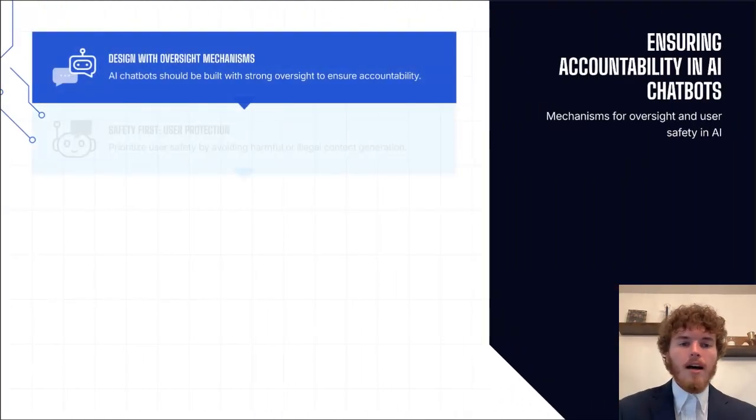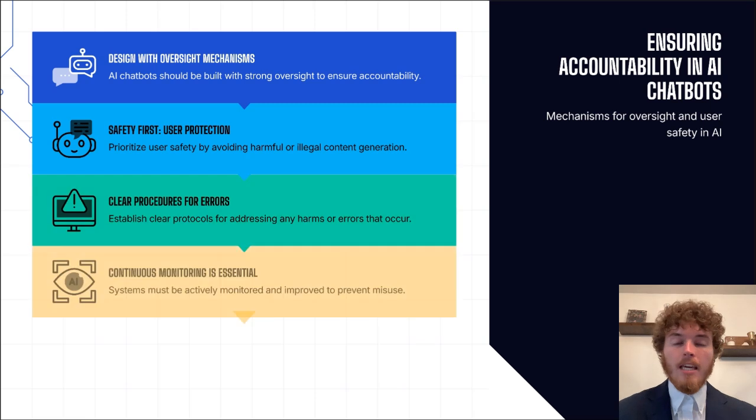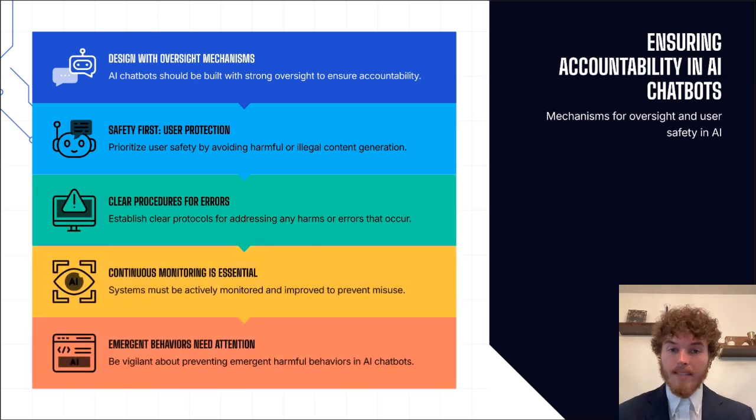And the final principle is ensuring accountability. Keep AI chatbots accountable. And that's very important. So AI chatbots should be built with strong oversight to ensure accountability. And so you want to make sure that the principles that we're applying here, the transparency, all the different things that add up to keeping AI accountable, can help you when you're searching. So that, like I said, you don't have to worry about what's going out there and what AI is taking from you and stuff like that.